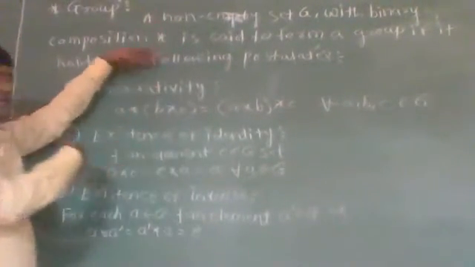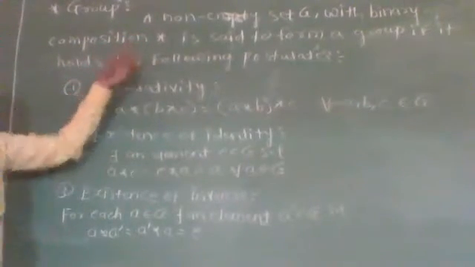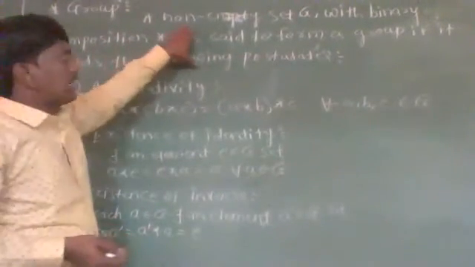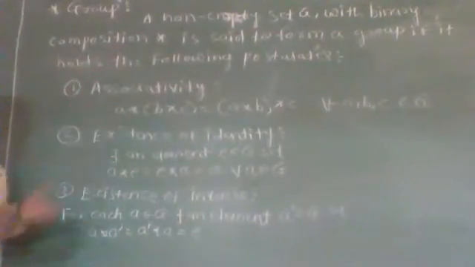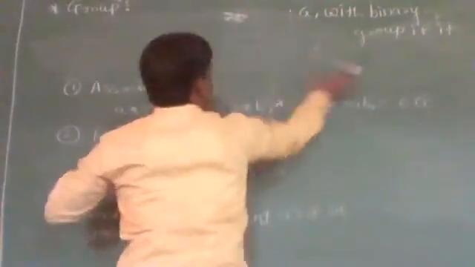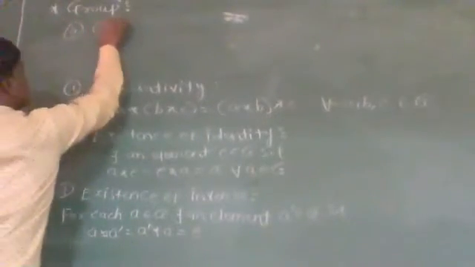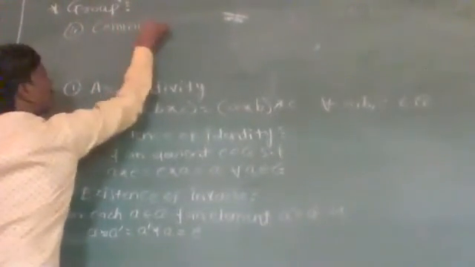And for commutativity, if G satisfies the commutativity property, then it is said to be an abelian group. That is, the fourth one is the commutative property.